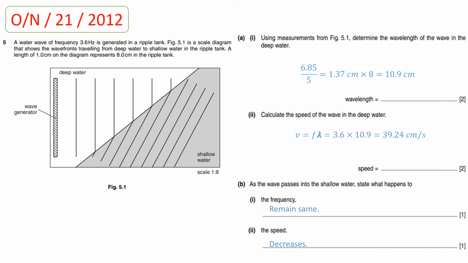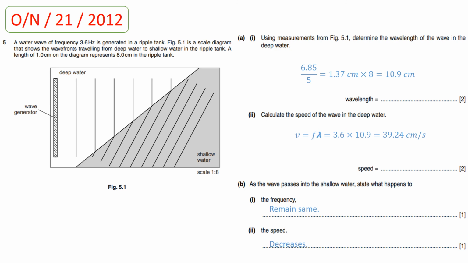wavelengths come. So when you divide the distance by 5, you will get the value for one wavelength, which is 1.37 centimeter. And the examiner clearly mentions that the length of 1 centimeter on the diagram represents 8.0 centimeter. So you just multiply the value for one wavelength by 8. So the answer will be 10.9 centimeter.